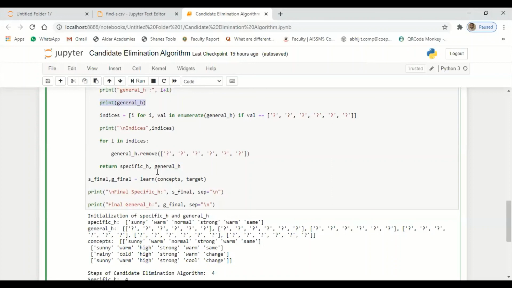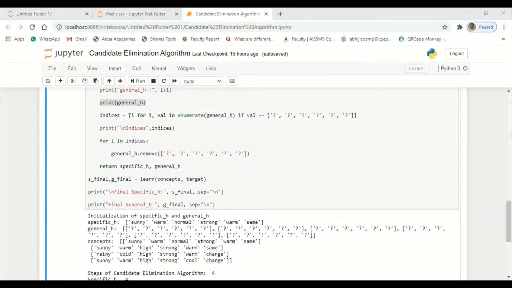Now let us say here we have sunny, warm. This is a sub hypothesis, and this is also a sub hypothesis. Again we need to display these. We can take this one to the next level, and this also to the next level. Since we don't have any opposite value for the same question mark, this will also remain the same. So this is the final hypothesis of my general hypothesis. Now we need to display this.